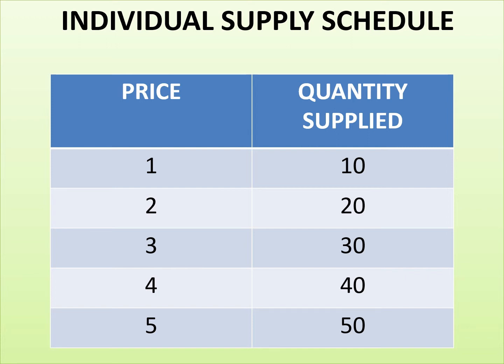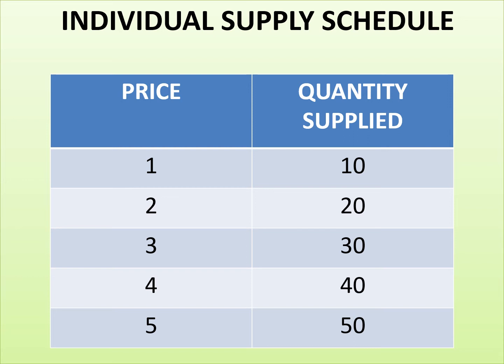For example, individual supply schedule. You are given price rupees 1, so the quantity you are going to supply is 10. Now students, if the price increases to rupees 2, definitely any firm would be willing to sell more because the price has increased. So the quantity supplied will now be 20. And if the price further increases, the quantity supplied will be 30. In a similar way, a price increase will automatically increase the quantity which you are going to supply into the market. So we can learn that price and quantity supplied are directly related to each other.